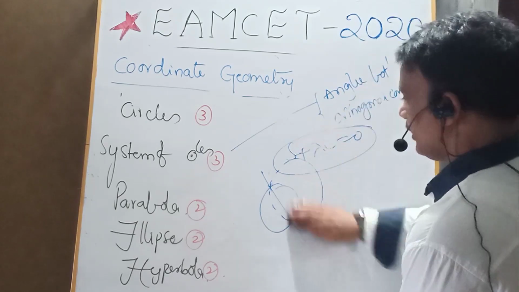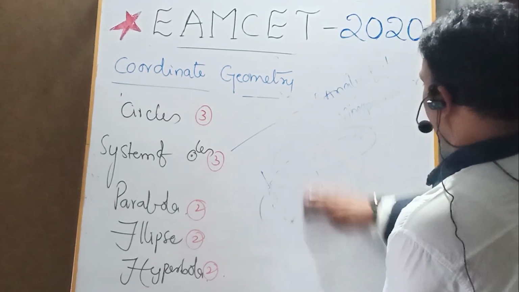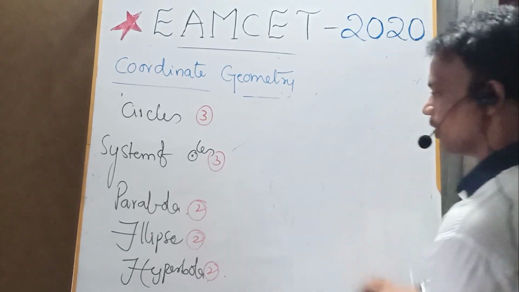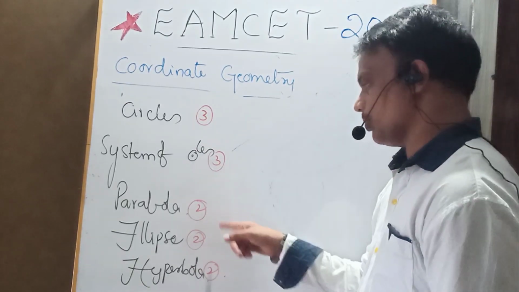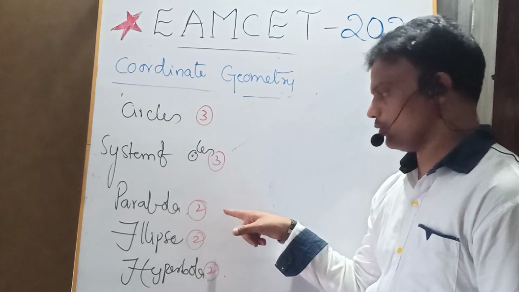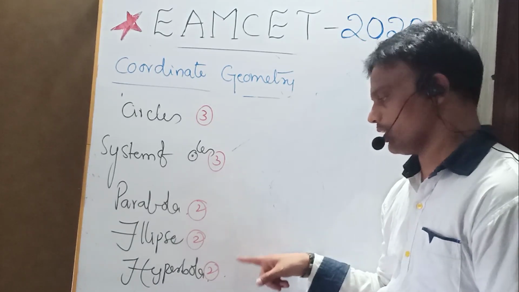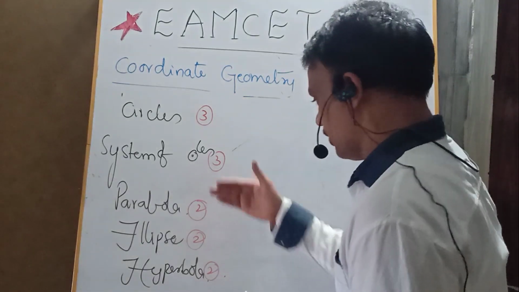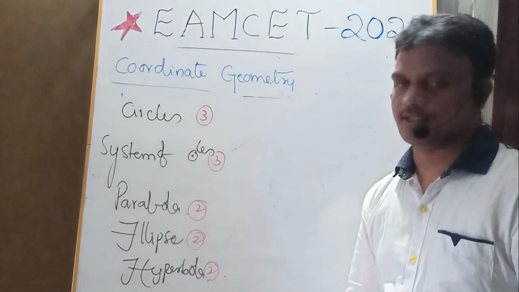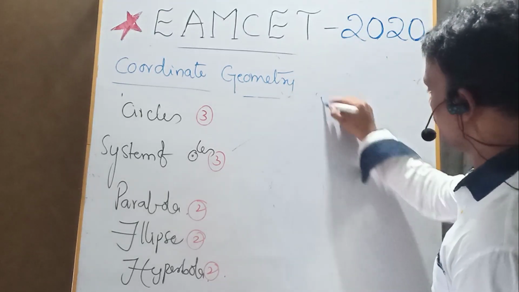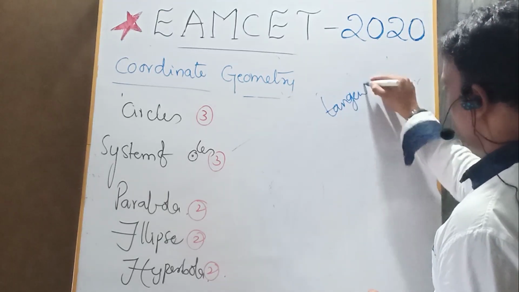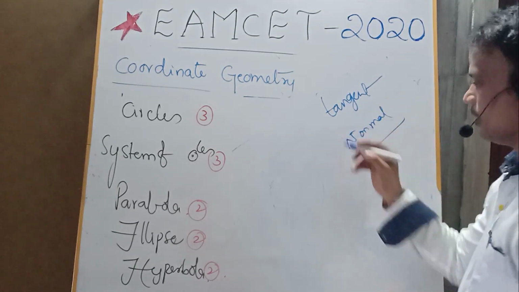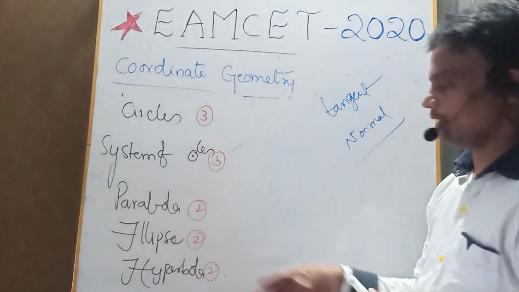Yes. And coming to parabola, ellipse and hyperbola, there is a chance we will compulsorily get questions from each and every topic. There is the conic section: 2 questions from the parabola, 2 questions from the ellipse, and 2 questions from the hyperbola. From all these 3 conic sections, first of all please focus on the tangent conditions and normal conditions for all the conic sections.